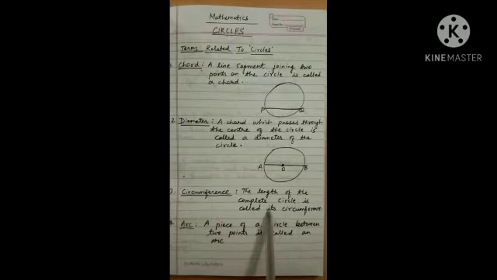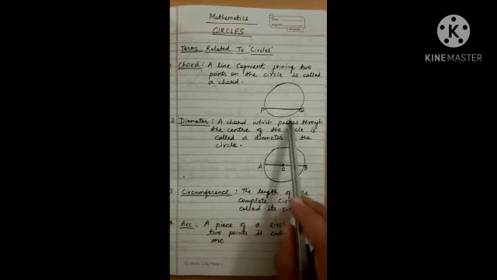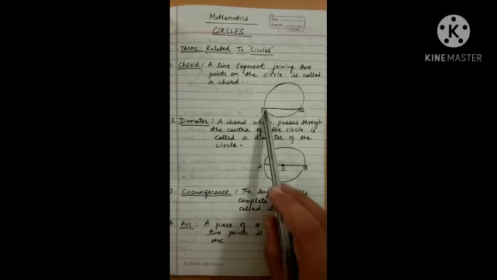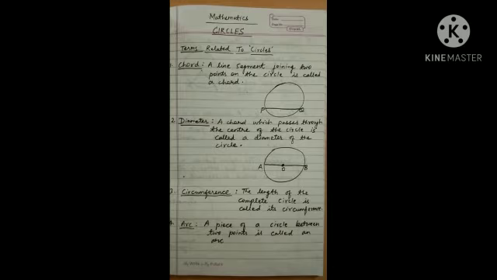Next is circumference. The length of the complete circle is called its circumference. The length of the boundary of a circle is called its circumference. Arc: a piece of a circle between two points is called an arc. Here you can see the length from P to Q. This is known as an arc of a circle.